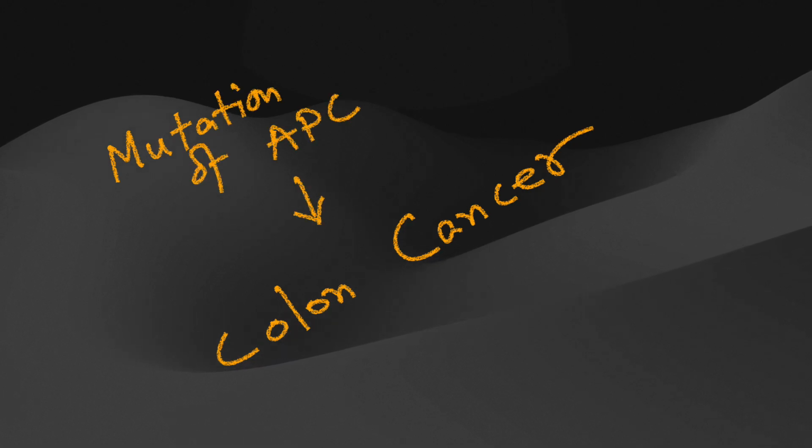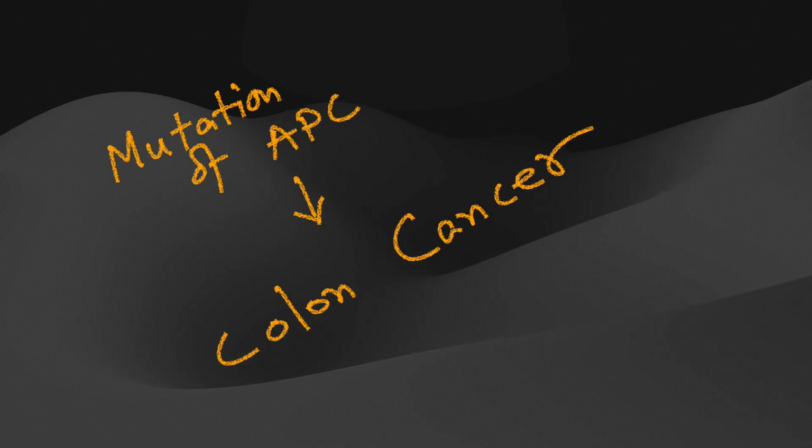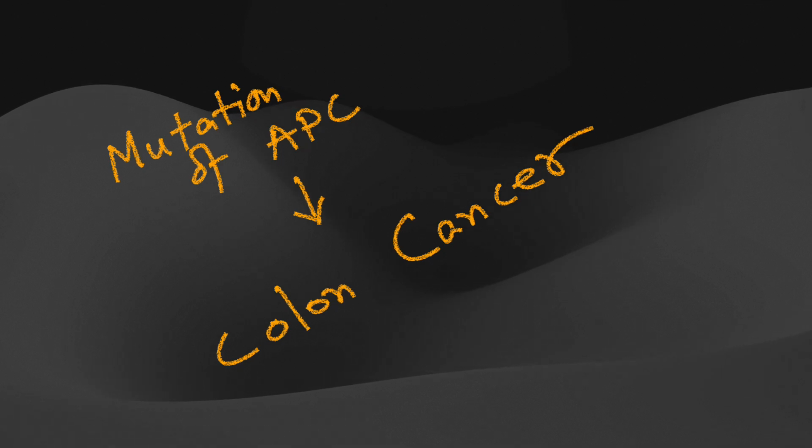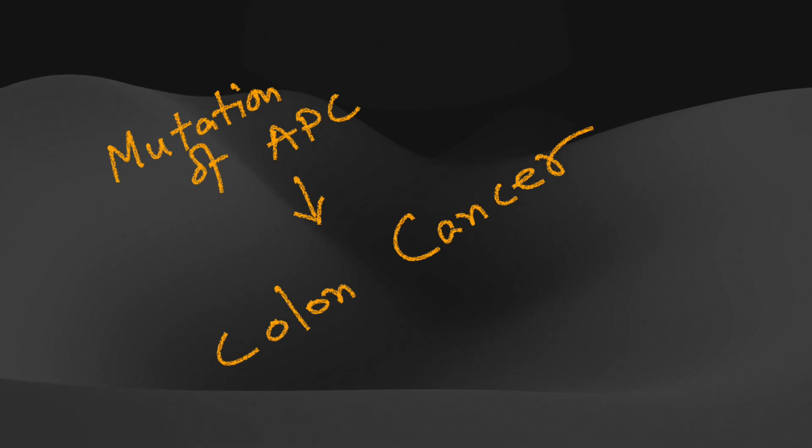This is because APC prevents abnormal rise of beta-catenin in the cytosol, and its mutation causes beta-catenin to rise in concentration in the cytosol, which ultimately translocates to the nucleus and causes cell proliferation and migration, giving rise to colon cancer.